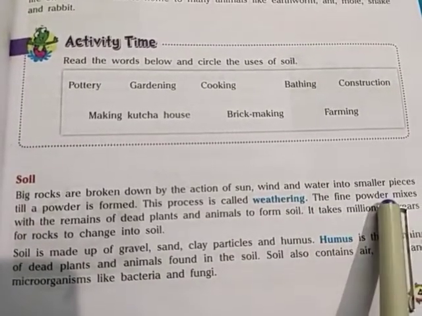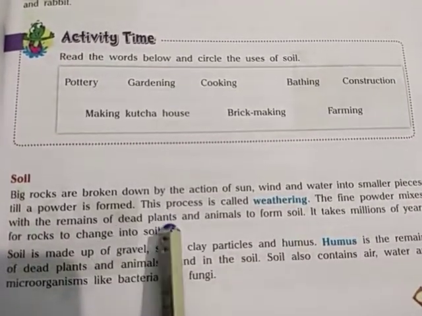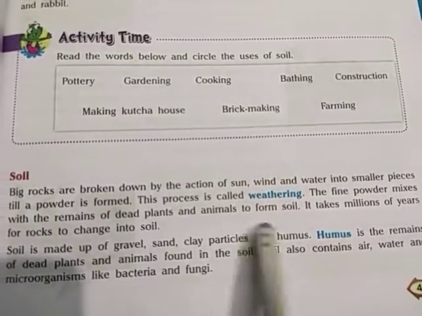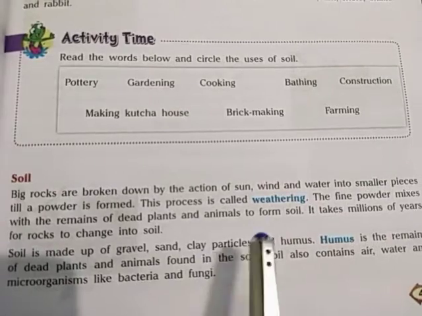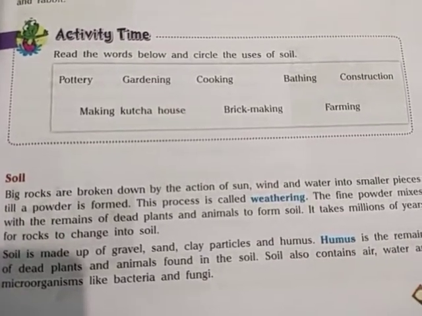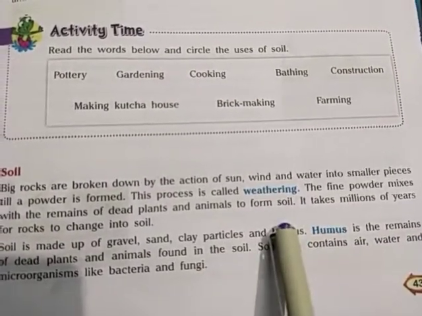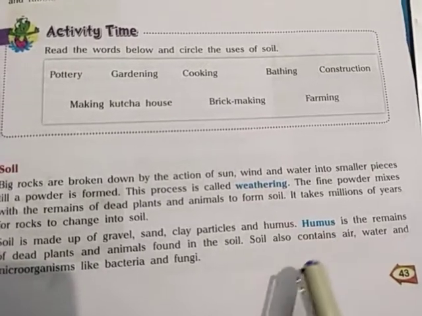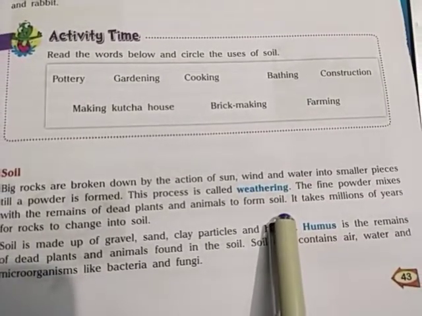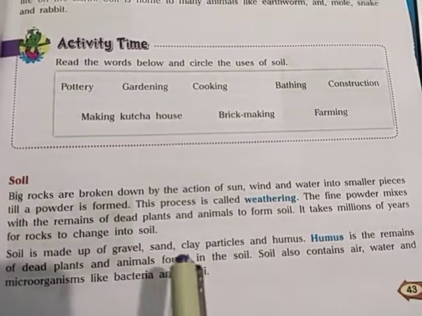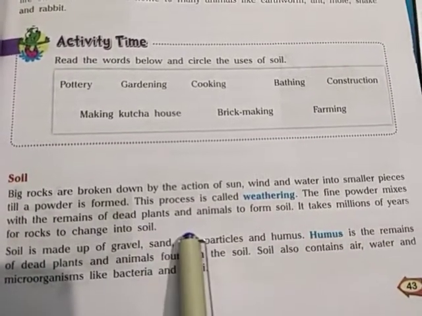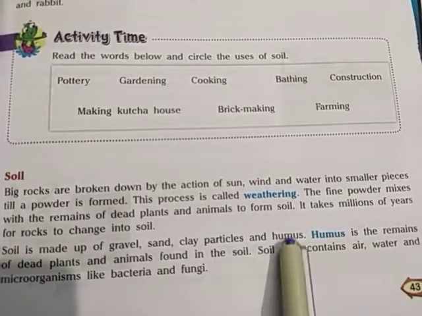When this fine powder mixes with the remains of dead plants and animals, they constitute soil. So how is soil made? Soil is prepared from the powder form of big rocks and the dead parts of animals and plants.